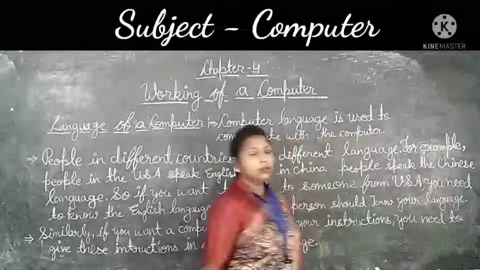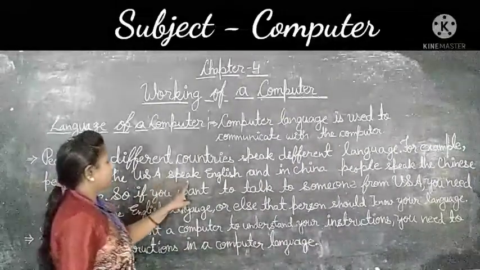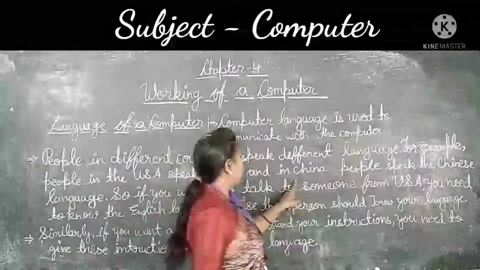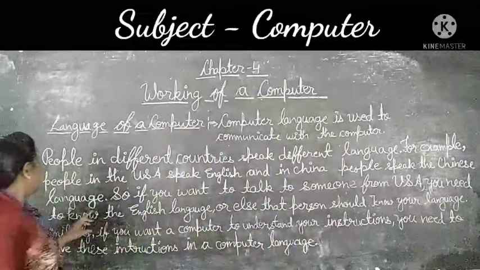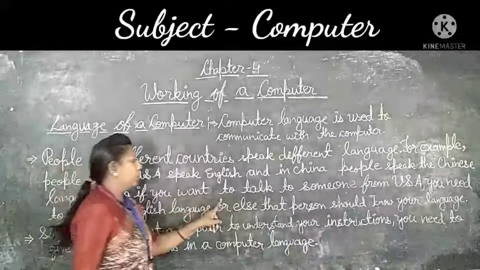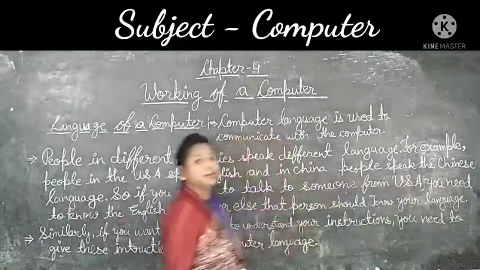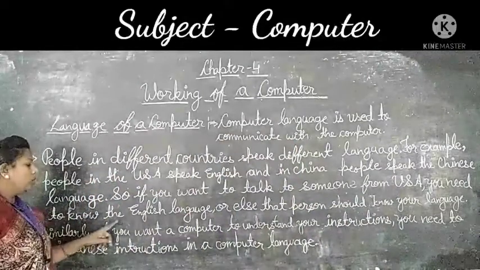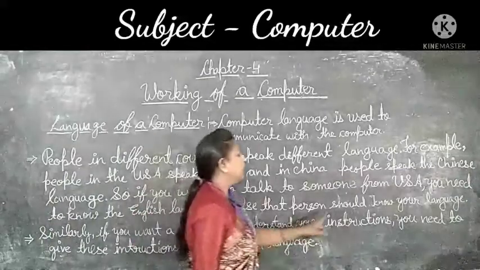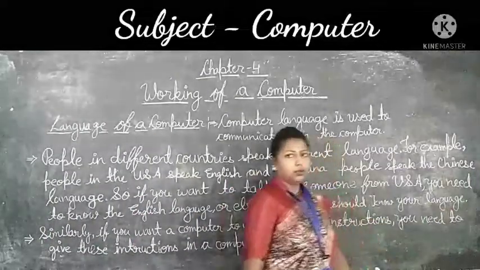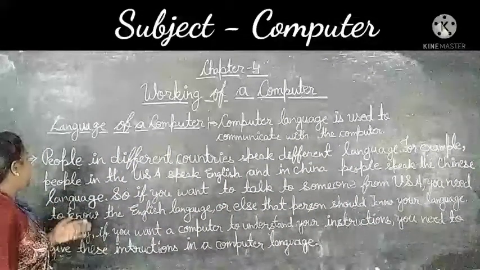For example, people in the USA speak English, and in China, people speak the Chinese language. So if you want to talk to someone from the USA, you need to know the English language, or else that person should know your language. Okay, friends? Now let's explain this paragraph.